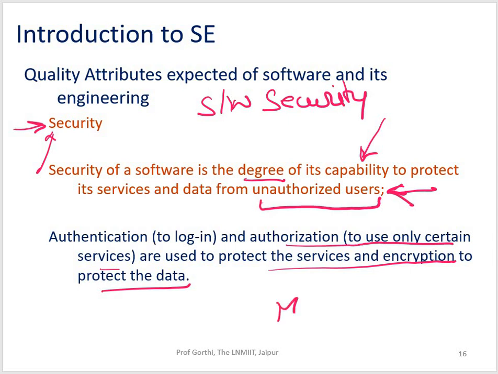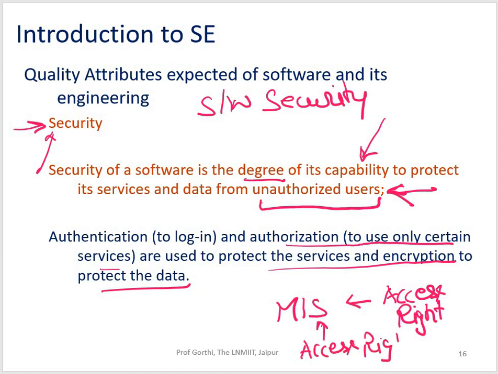For example, in your MIS application, when you log into the system, you have a certain access right. That means you'll be able to see your own details, right? Someone else, let's say me, will have a different access level. I may have access to more or less data as compared to you. It depends on the user access level and the user authorization level. If my application can provide this, I'll declare my application to be a secured one. So that was all about security.